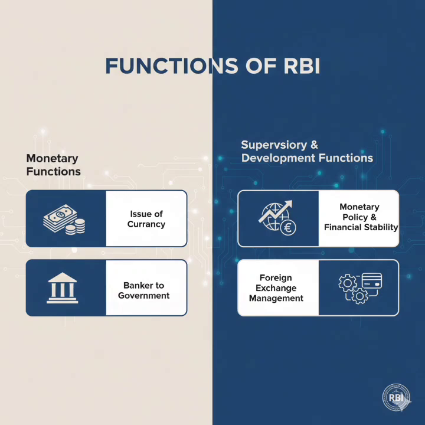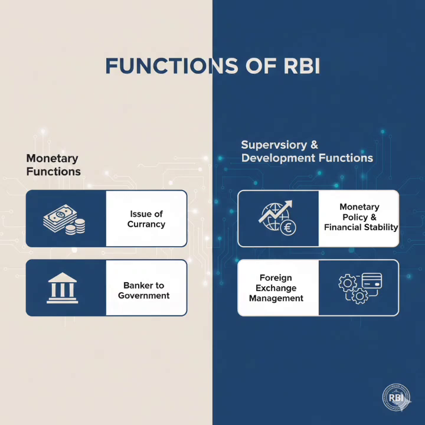Then supervisory function. RBI supervises all the activities of the banks like commercial banks, cooperative banks, and small finance banks, and also provides licenses according to the bank's capital or assets to form a new bank, or a new private bank. Then the regulatory function. Regulatory function means RBI regulates the commercial banks, money market, and NBFCs. All these come under regulatory function.